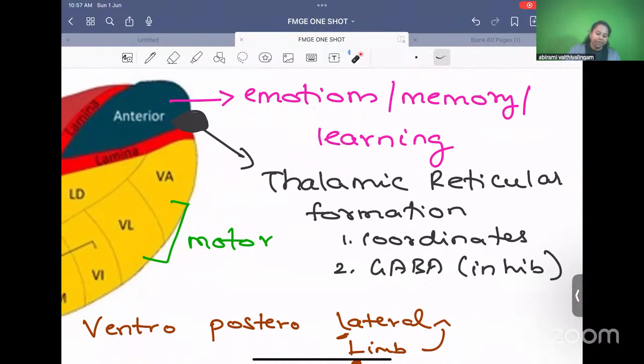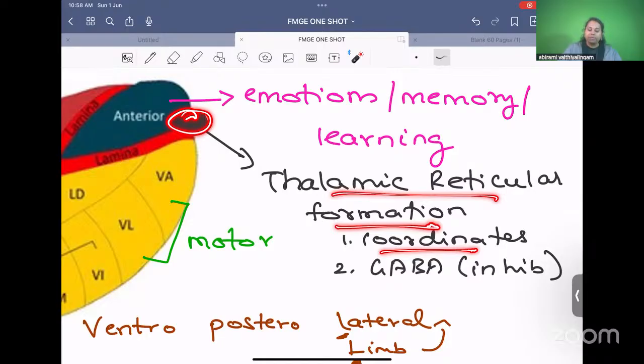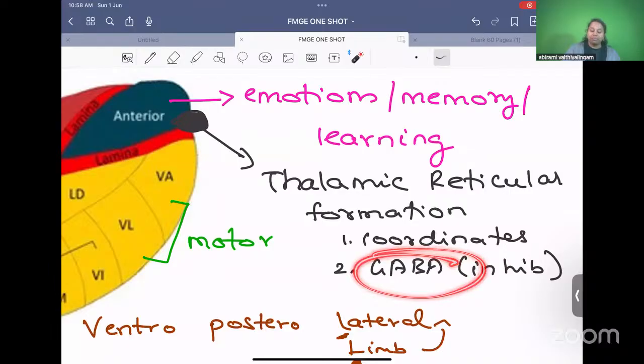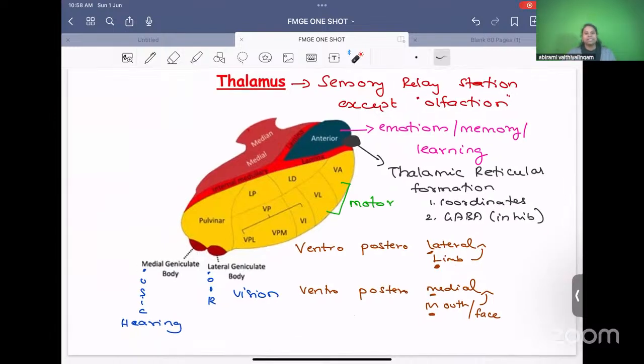Nearby the anterior nucleus, there is the thalamic reticular formation. What is the function of thalamic reticular formation? It has no specific function. It will coordinate all other nuclei. It is just a coordinator. And one special point is that this one produces the inhibitory neurotransmitter GABA. All other nuclei of thalamus produce glutamate, an excitatory neurotransmitter, and only this thalamic reticular formation produces GABA, the inhibitory neurotransmitter. This is about the different nuclei present in the thalamus and their functions.